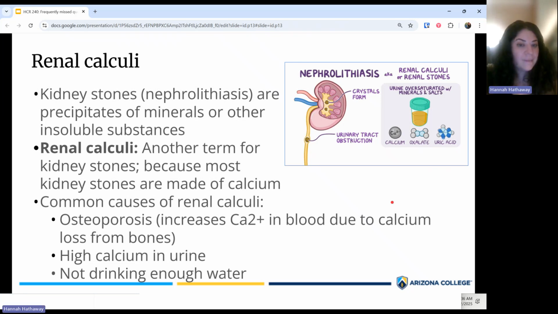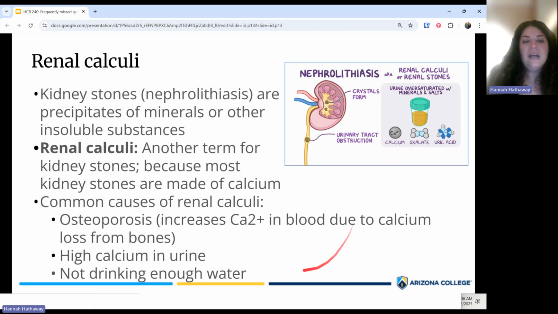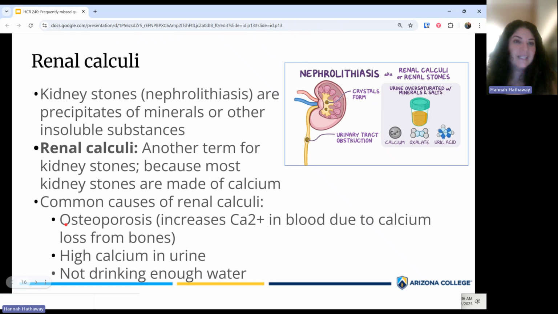Keeping that in mind, some of the most common causes of renal calculi: osteoporosis can actually increase the risk of kidney stones. The idea here is that in osteoporosis you have increased bone resorption, which is like taking calcium that should be in your bones and releasing it into the bloodstream. That calcium within the blood is going to go into the urine when the kidneys are filtering, so you're going to have increased calcium within the urine, and that's going to increase the risk of forming calcium-containing kidney stones.